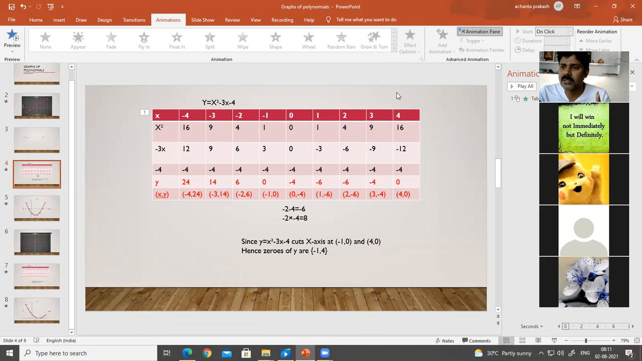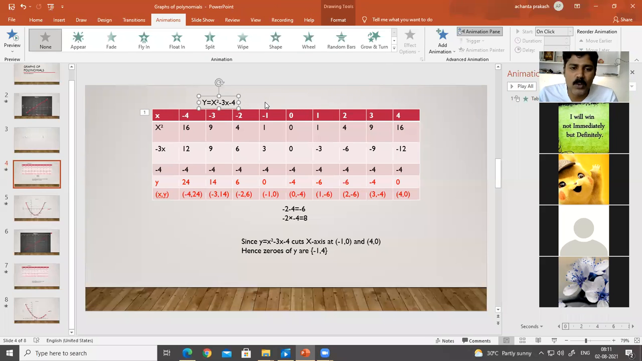There are two methods of finding zeros. One is directly making the polynomial equal to 0. And the second one is drawing the graph. So how can you find the zeros? By drawing a graph. I will give you an example. y is equal to x square minus 3x minus 4.